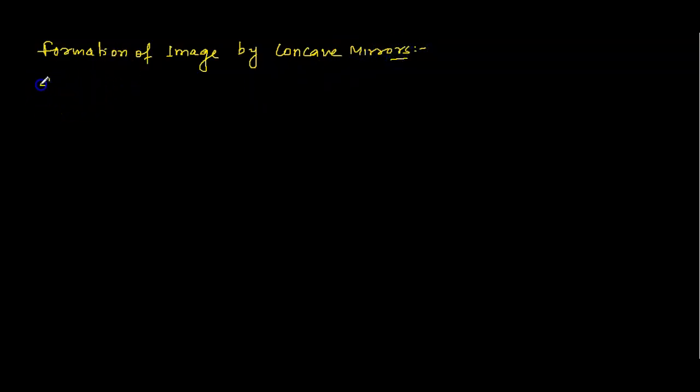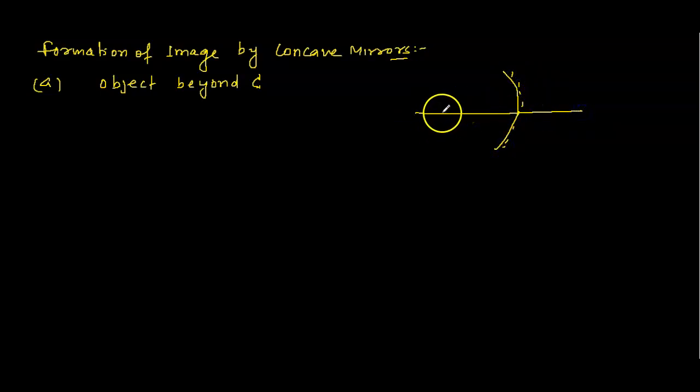First, let's consider the object placed beyond C. This is the concave mirror here, this is C, and the object is placed beyond the center of curvature.